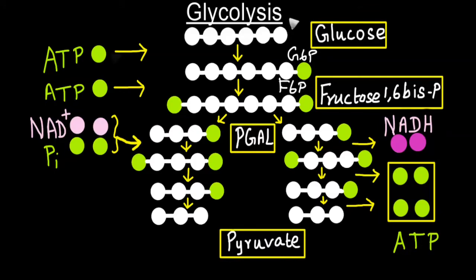Now let's see glycolysis in little bit more detail. Consider this as a molecule of glucose. Glucose is a 6-carbon compound. So all these white circles represent carbon atoms. Wherever you see green circle, it represents phosphate group. As soon as glucose enters into the cell, it should be retained within the cell so that it can enter into the process of glycolysis, which is a 10-step process.